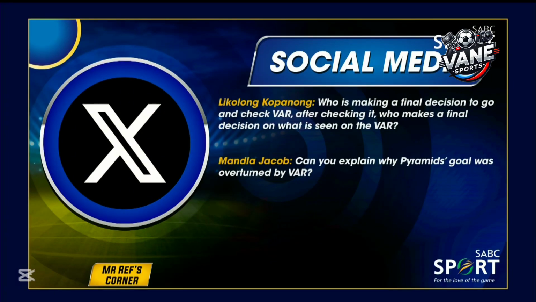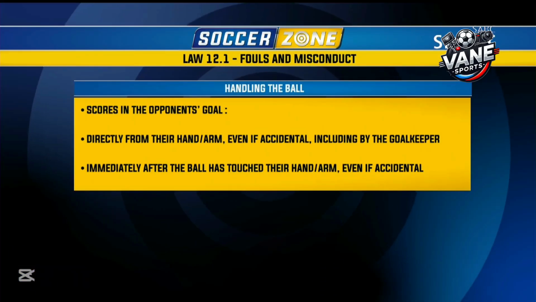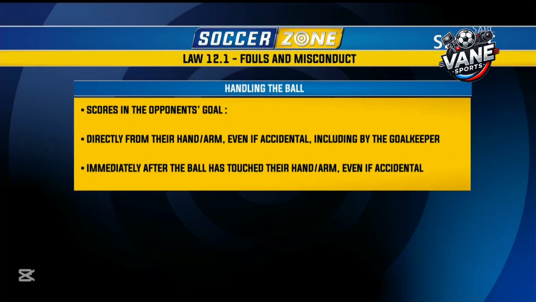Who makes the final decision to go and check VAR, and after checking it, who makes the final decision on what was seen on VAR? Very quickly, you can answer that one. I know the referee can initiate and the VAR room can initiate. Can you explain why Pyramids' goal was overturned by VAR and not this one, the second one?